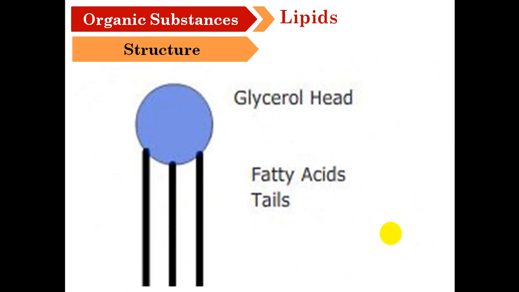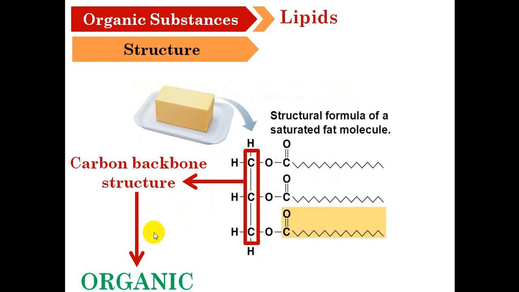What is the structure of lipid? We have the glycerol head and we have fatty acids tail. We have 3 fatty acid tails. Because the structure of the lipid consists of carbon, thus it's called organic food.